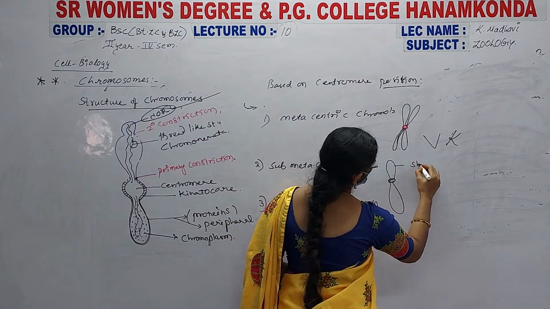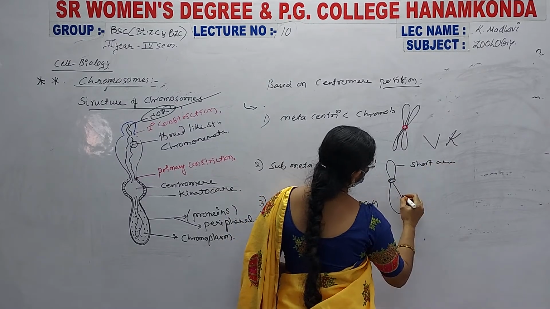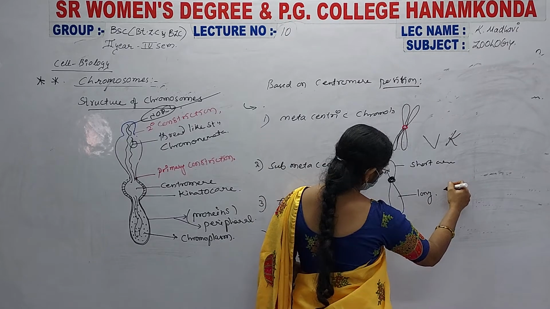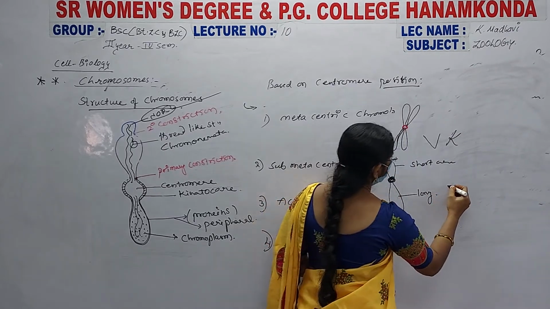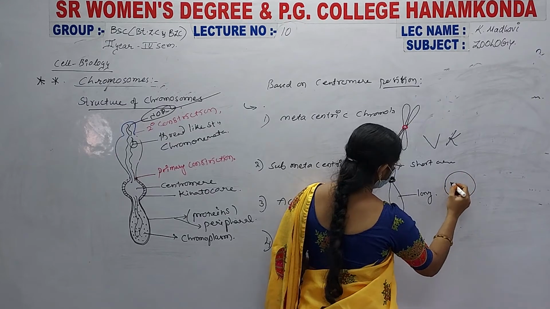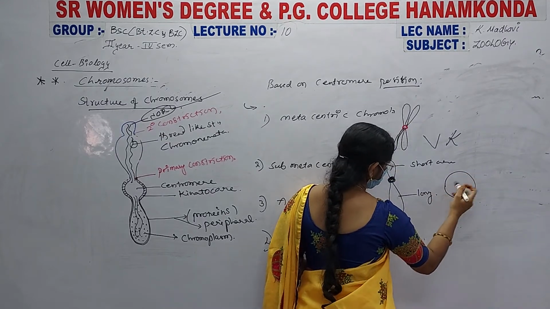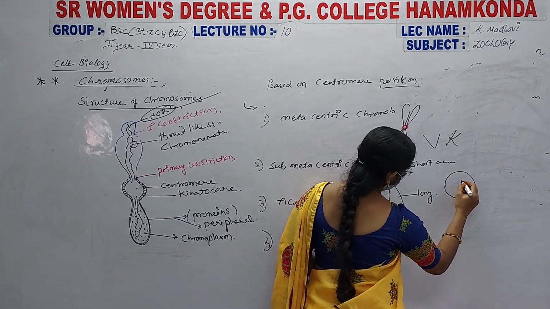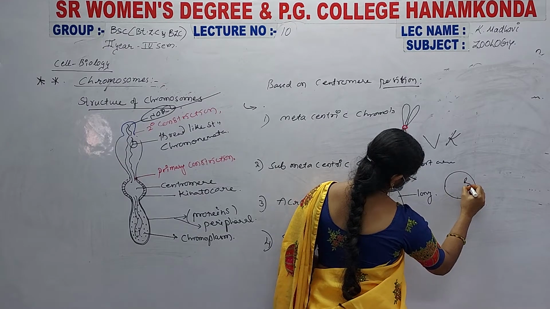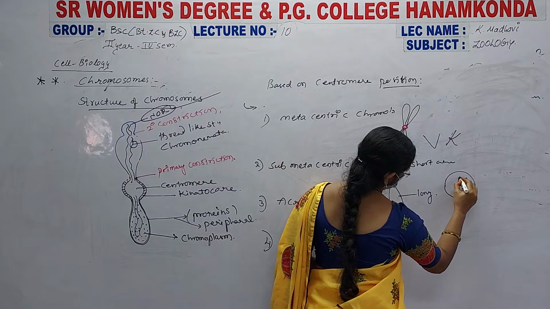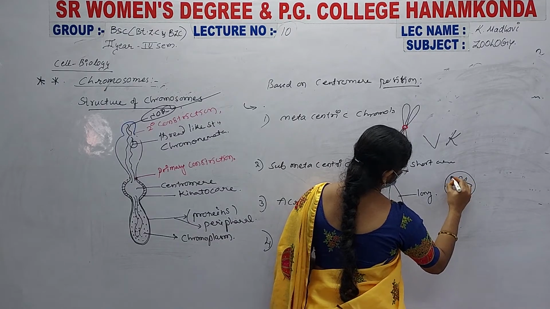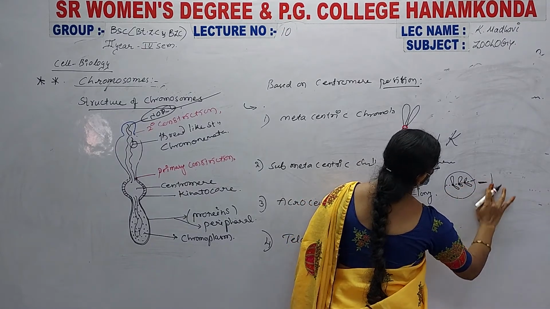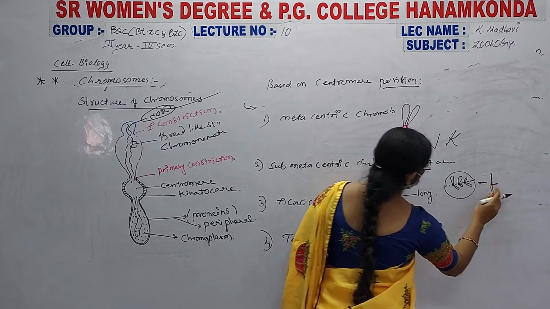This is the short arm, and here the long arm. This looks like an L. During cell divisions the spindle fibers are formed, and they pull the chromosomes towards the poles. They look like L-like shapes. They are present as an L.